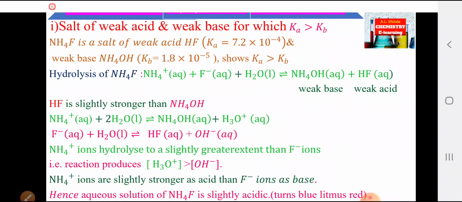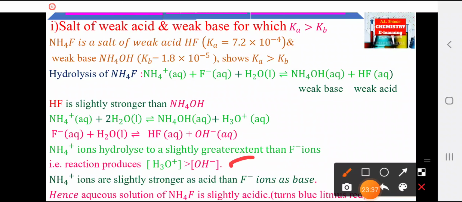Before going to the next example, I am clearing here. Watch this clearly: the H3O+ ions, the acid ions, are much greater than the basic ions, that is OH- ions. Therefore, the aqueous solution of NH4F is slightly acidic.